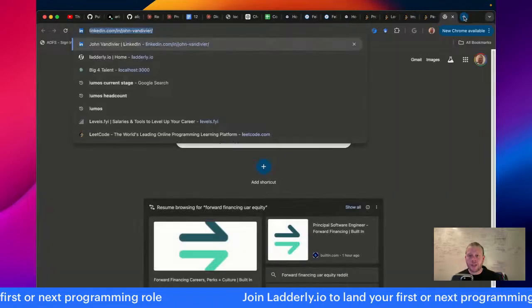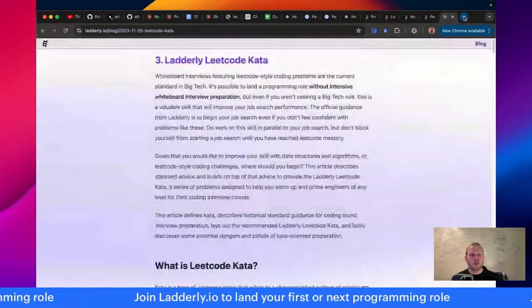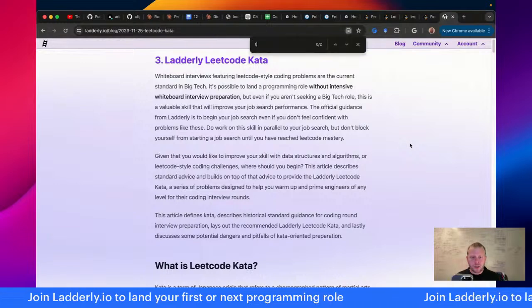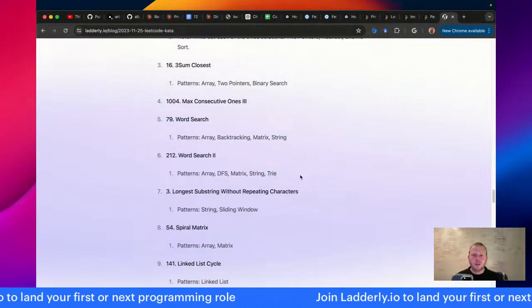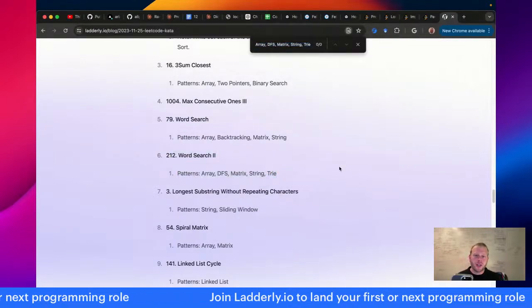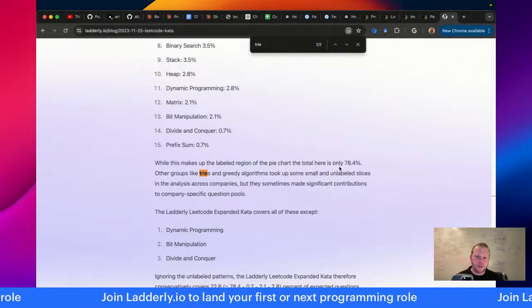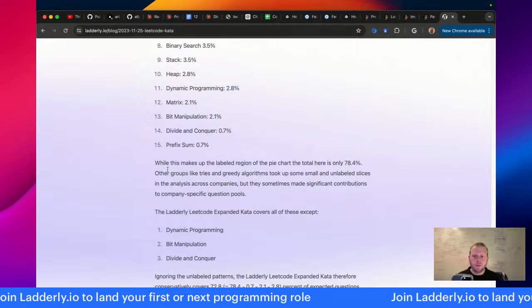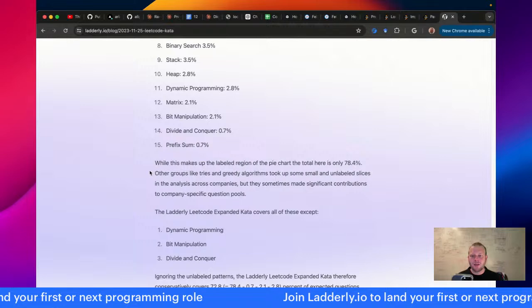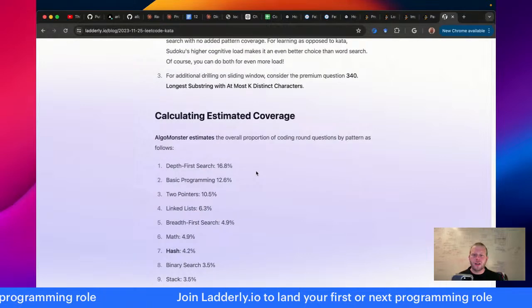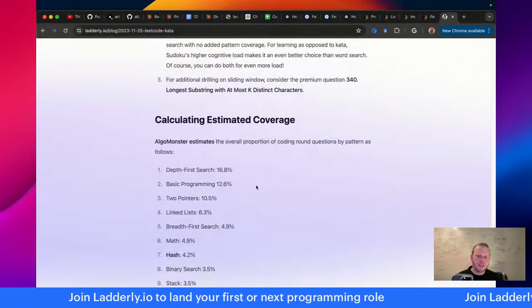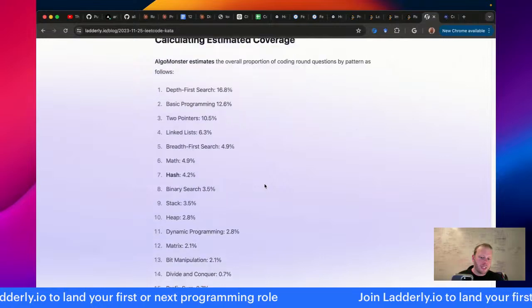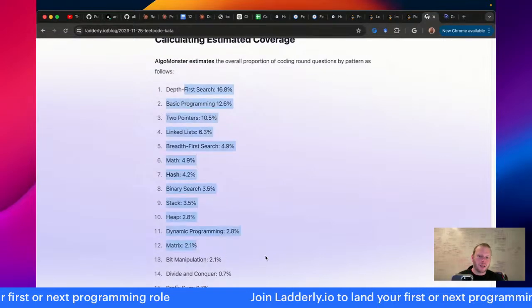The Latterly LeetCode kata, I will call this out, is built on high frequency problems. So word search is here. That includes try. Let's see. Other groups like, yeah, but try is not a focus area of the LeetCode kata. And that's specifically because those problems are not asked very often, actually.